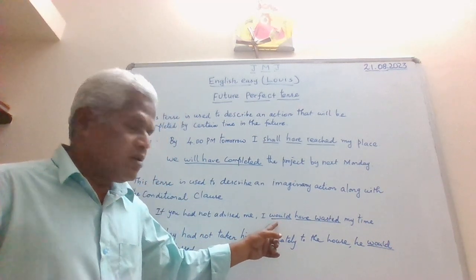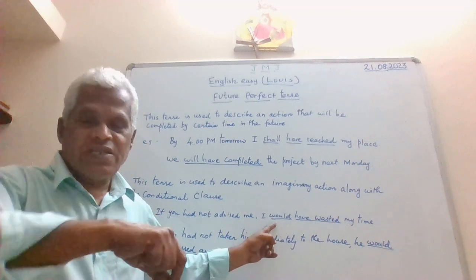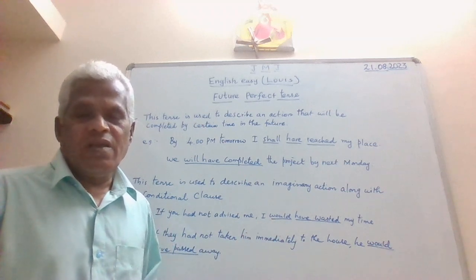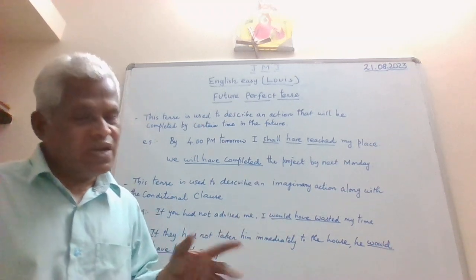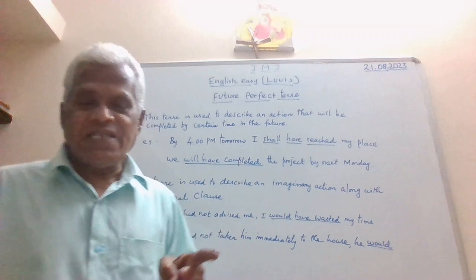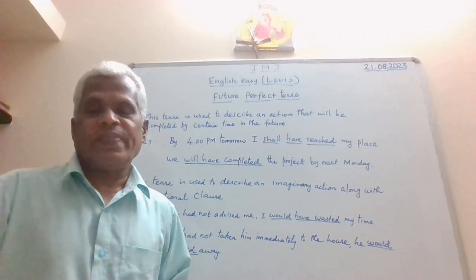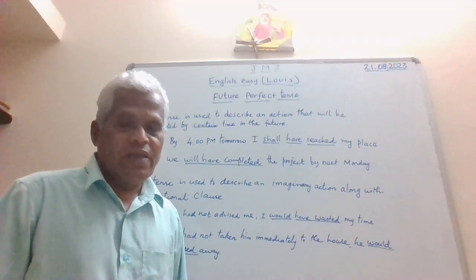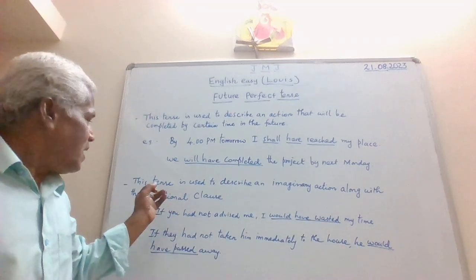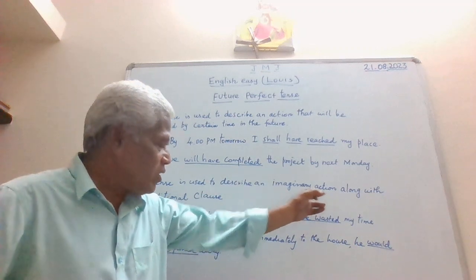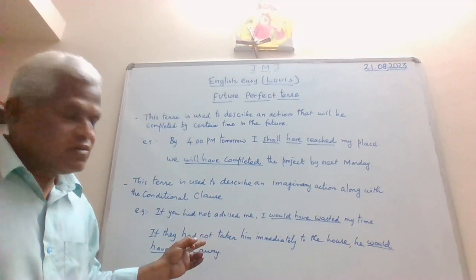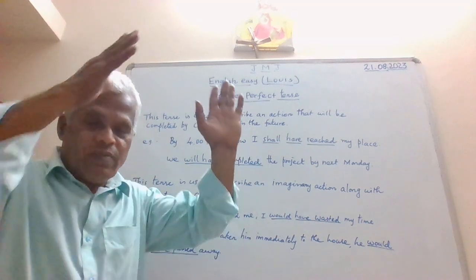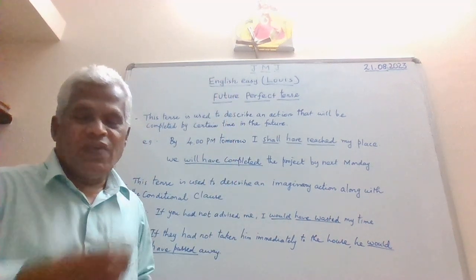Now, would have. Would is the past tense of will, and this is used in passive form. Tense is the same, so don't get confused. Don't misunderstand. Tense is the same. The form is different. Would have wasted my time. Now, the tense is used to describe an imaginary action. What is the imaginary action here? If you had not advised me, I would have wasted my time. So the imaginary action is wasting of time.